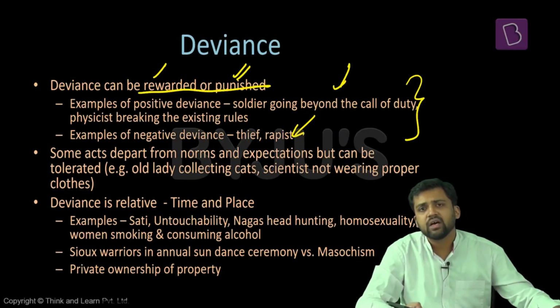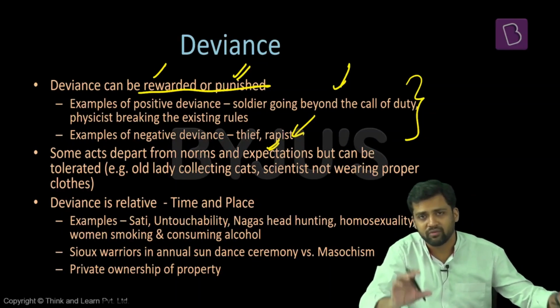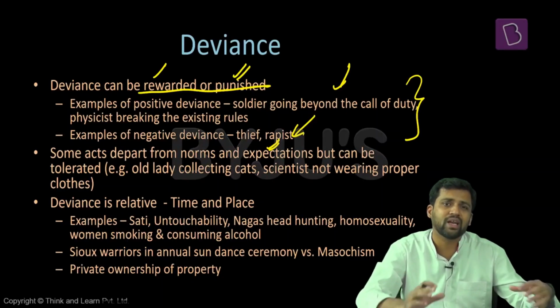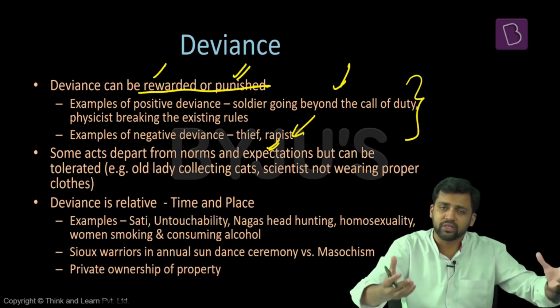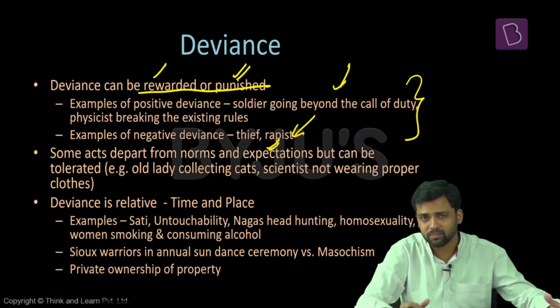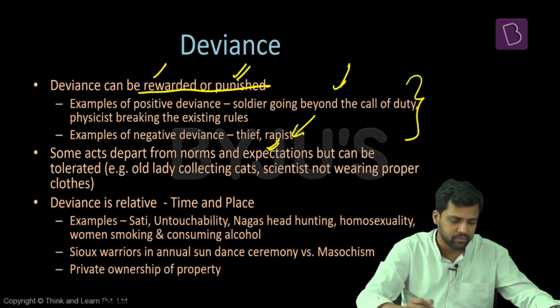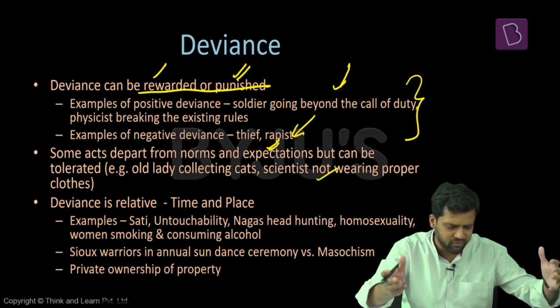Sometimes certain acts might not follow the prescribed norms of the society or the prescribed expectations, but they can be tolerated. Sometimes people might exhibit some sort of weird behavior, weird within quotes. For example, there can be an old lady or old man who's collecting multiple cats. There are some instances in which people have grown forests within their homes. They're staying within societies, in flats, and within that, they have created forests. So again, it can be weird, but it can be tolerated. Sometimes you might observe scientists who are absent-minded. There is some stereotype about some kind of scientists. They might not be wearing proper attire, proper clothes, but again, it can be tolerated. So not necessarily always deviant acts are punished. Sometimes they can be rewarded, or sometimes nothing happens. People are still fine with it.